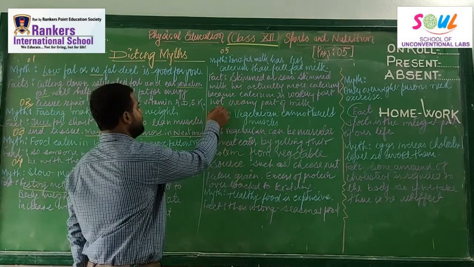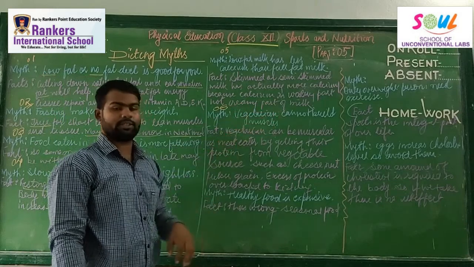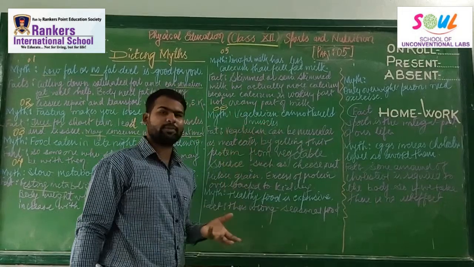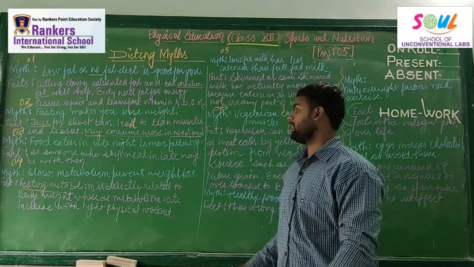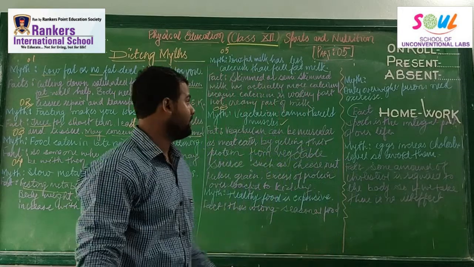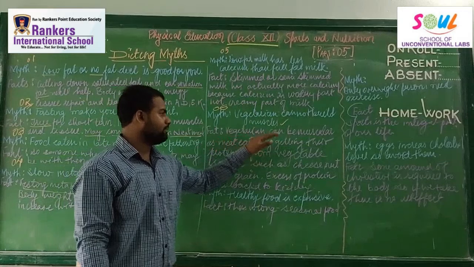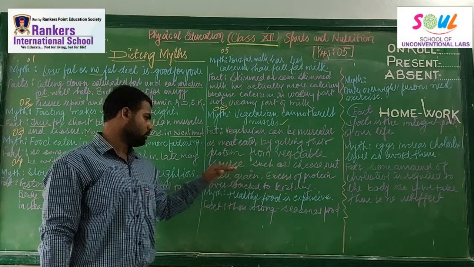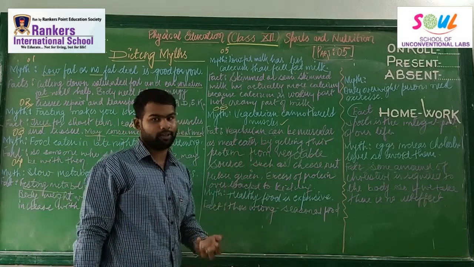Next, that is myth number 6. Myth number 6 is vegetarians cannot build muscles. What nonsense it is! It is not a sensible question, it is not a sensible statement. It is not necessary that vegetarians cannot make their muscles. Vegetarians can also make their muscles, right? So, vegetarians can become as muscular as meat eaters by getting their proteins from vegetable sources such as cheese, nuts, pulses, grains. Excess amount of protein is also not good for our kidney, right?